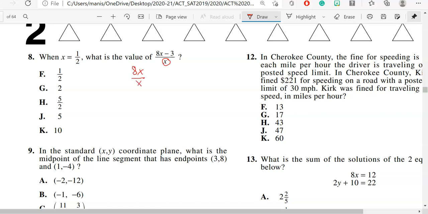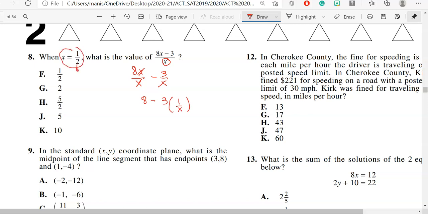So I can rewrite my next term like this: 8x minus x divided by 3 over x. So this will be cancelled out. I will be left with 8 minus 3 over x. This means it is your 1 over x. Now they have given me the value of x as 1/2.